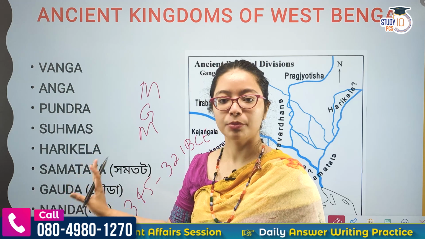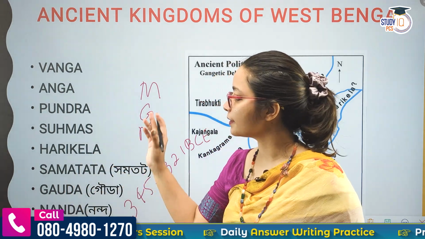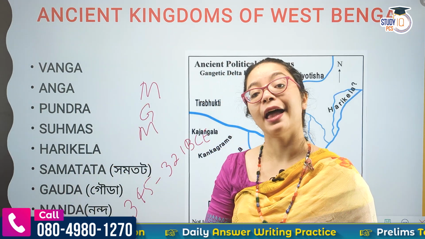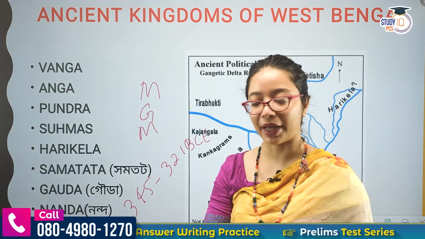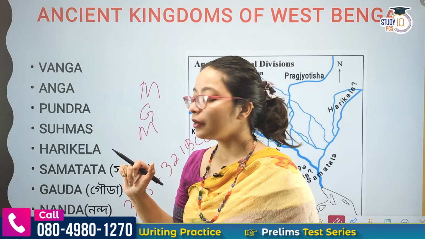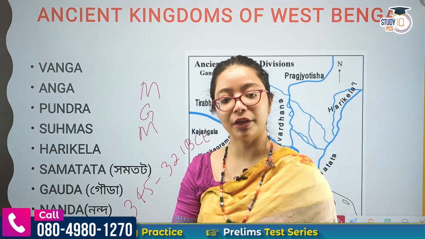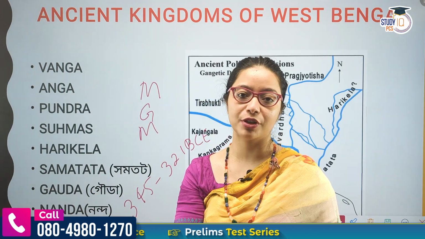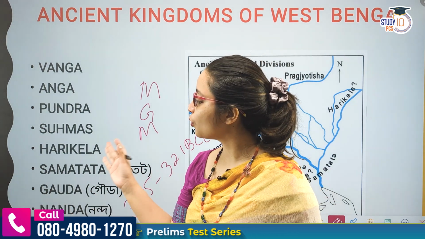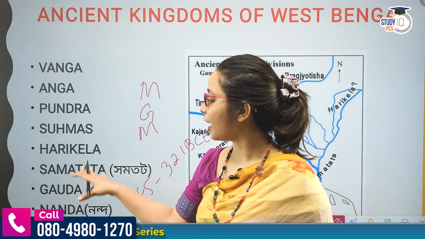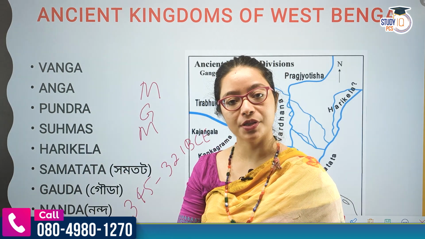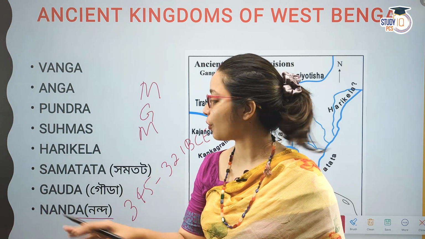So Vanga mentioned in Mahabharat, I'll just summarize. Anga both in Mahabharat and in Ramayana. Also Anga capital is Champa in Bihar. Pundraka Vasudev, and he actually went for an alliance with Jarasandha of Magad. Shuhumas are mentioned in the Acharanga Sutra of Jains. Harikela mentioned by the Arabs, right? And silver coinage is important.